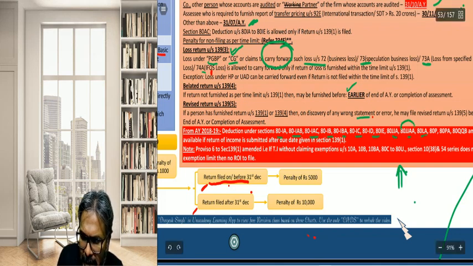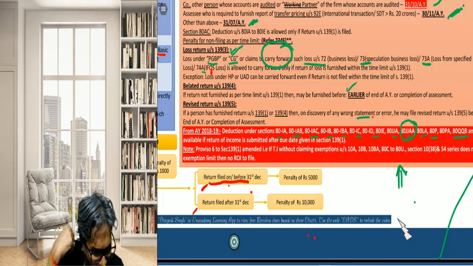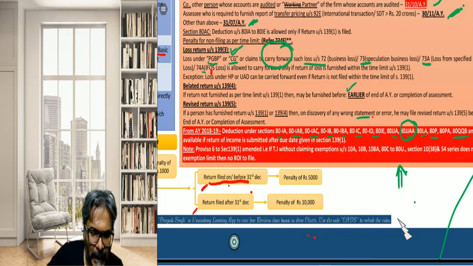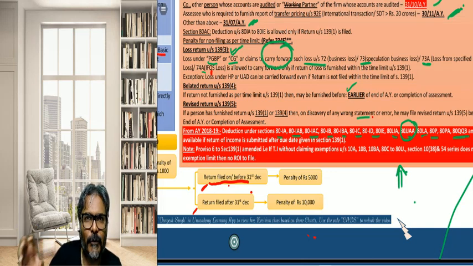Obviously this is your favorite employment, 80JJAA, employment of the new workman, isn't it? Then 80P is about the cooperative society, 80QQB is about the patent and royalty part. So all these particular incomes, students, if you have earned, you have to file the ROI within the due date, if you want to claim the deduction under these big sections.